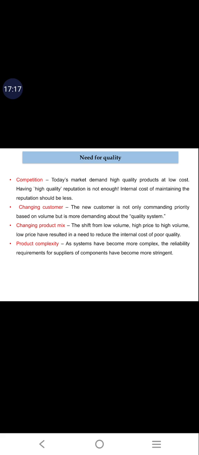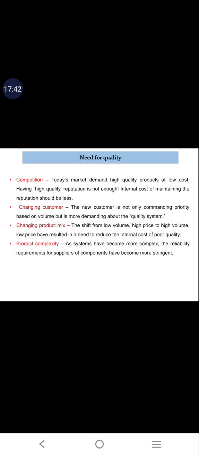It is not that you should only tell that the product is of high quality, but today the customer is expecting the high quality product at very low cost. So if the company is able to meet these conditions, only then can they survive in the market. That is called competition. Because of huge competition, the quality has to be maintained.